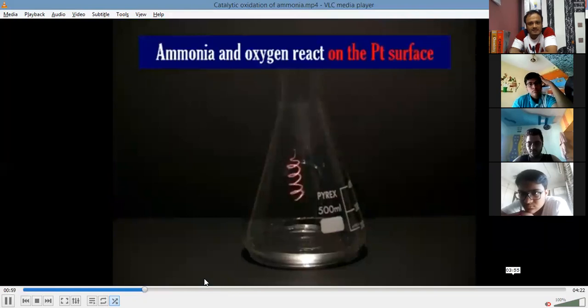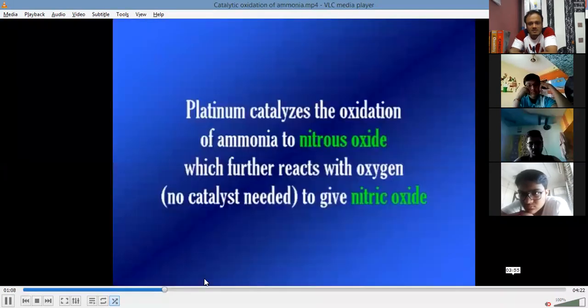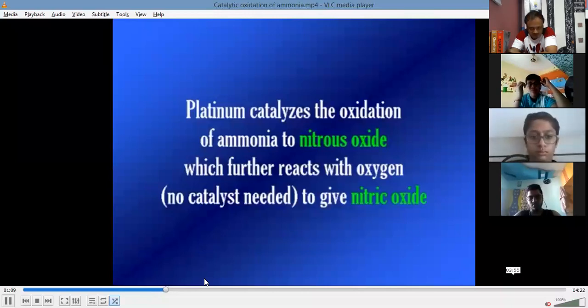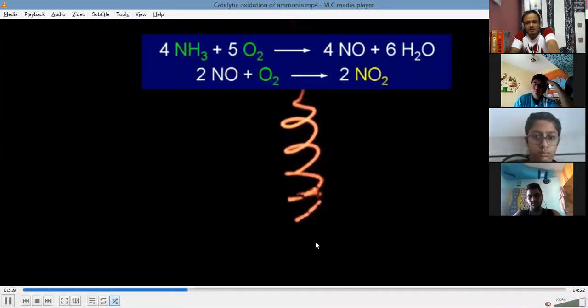Okay, so it reacts and you can see the color. They will switch off the light and you can see the platinum wire glowing. Okay, so it glows, and it doesn't stop. So it keeps on glowing, and this is the reaction which I was talking about. So you can see that ammonia and oxygen give you nitric oxide and water, and this nitric oxide reacts with more of this oxygen and gives you nitrogen dioxide, which comes out as the reddish brown fumes.